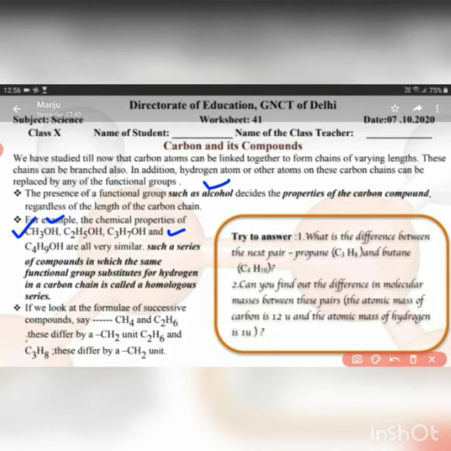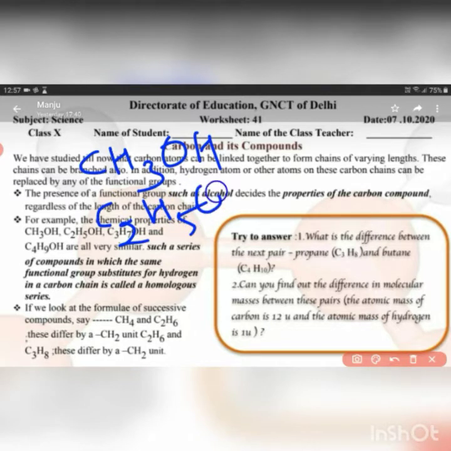So if we see CH3OH, C2H5OH, C3H7OH, C4H9OH. Now what is similar between these four compounds is that OH is similar, and besides this OH, there is a difference of one carbon and two hydrogen atoms between two consecutive members. For example, if we write these members here, CH3OH, C2H5OH. Now see the difference between the two. There is a difference of one carbon and two hydrogen atoms.